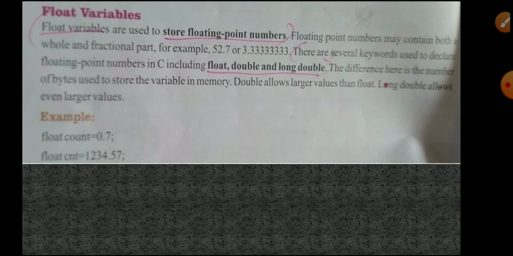Next example, float CNT: float is the data type, CNT is the variable name, 1234.57. This is an example of floating variables.